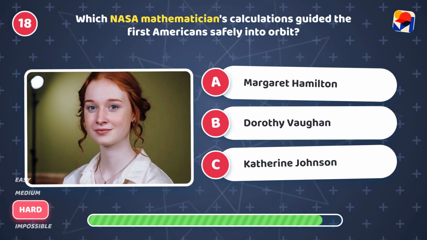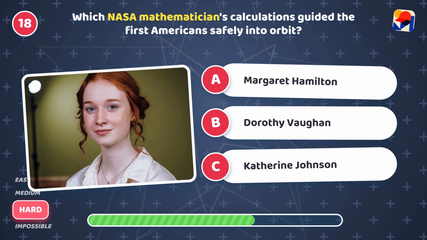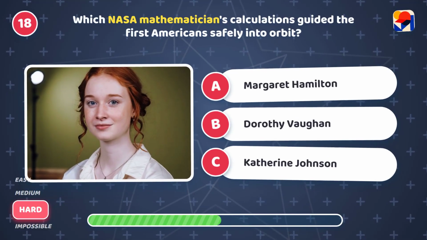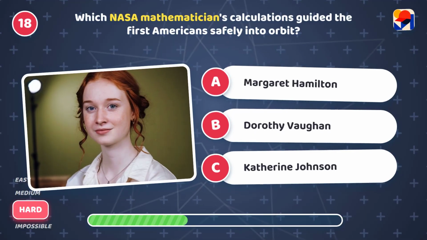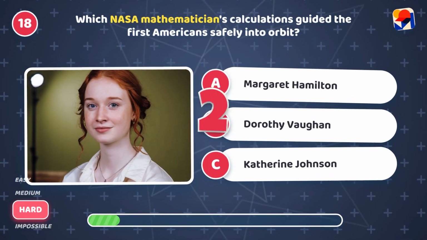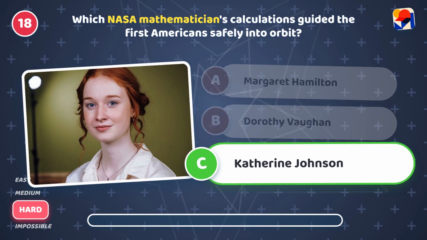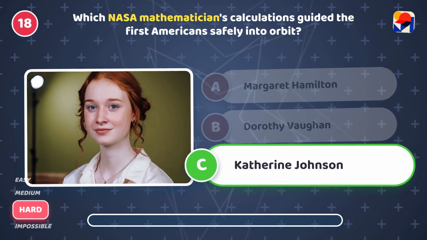Which NASA mathematician's calculations guided the first Americans safely into orbit? Is it A, Margaret Hamilton, B, Dorothy Vaughan, or C, Katherine Johnson? It's C, Katherine Johnson. She calculated key space flights.